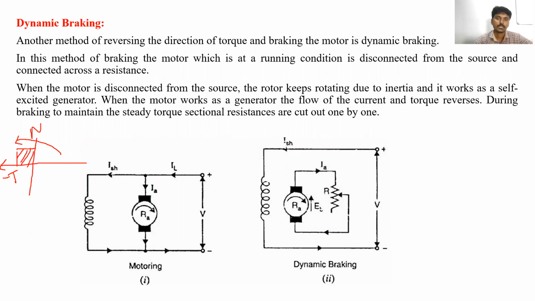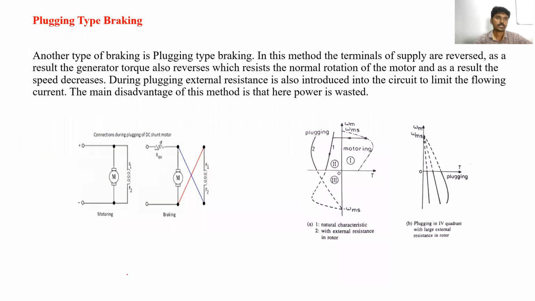In this case, the motor works as a generator for a small fraction of time. Clear? So this is called dynamic braking. Like this way we can stop the motor. Clear? Next, plugging.